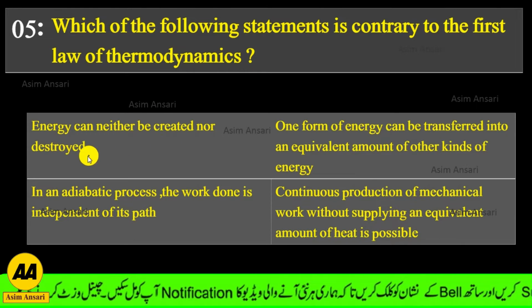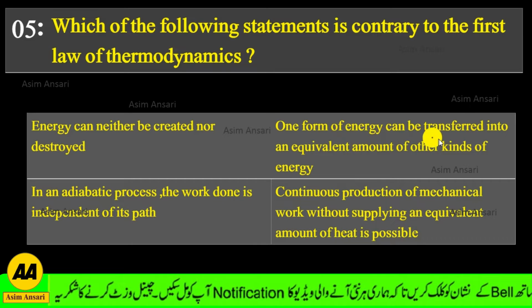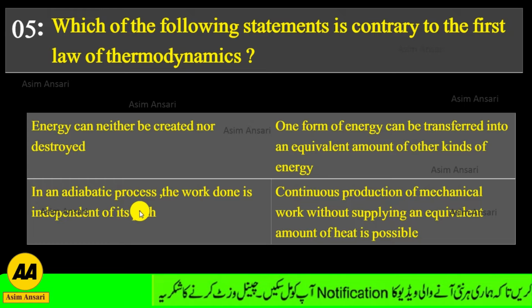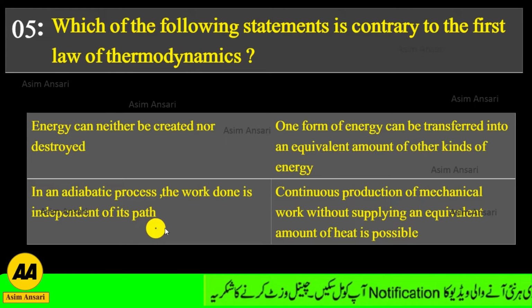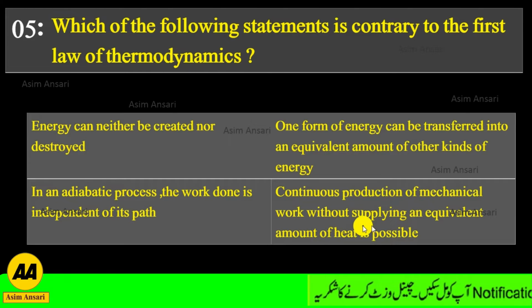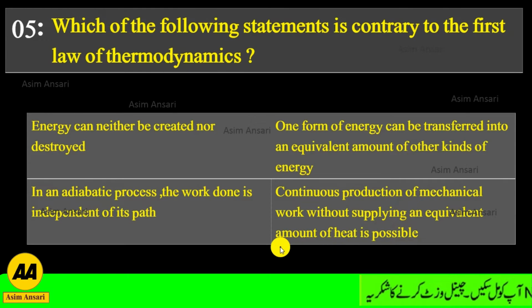Energy can neither be created nor destroyed. One form of energy can be transferred into an equivalent amount of other kinds of energy. In an adiabatic process, the work done is independent of its path. Continuous production of mechanical work without supplying an equivalent amount of heat is possible.